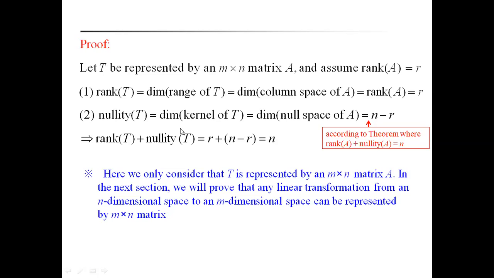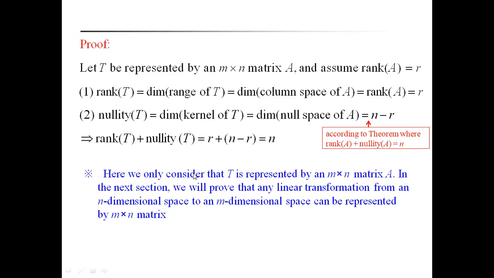The nullity of T is equal to the dimension of the kernel of T. The kernel of T is equal to the null space of A. That means the dimension of the null space of A is equal to n minus r, because according to the theorem, rank of A plus nullity of A is equal to n, therefore nullity of A is equal to n minus r. Now taking rank of T plus nullity of T, that is equal to r plus n minus r, which is equal to n. Another way you can also prove this one.